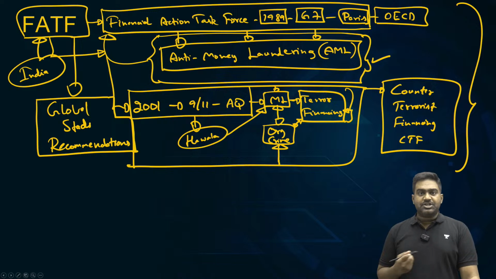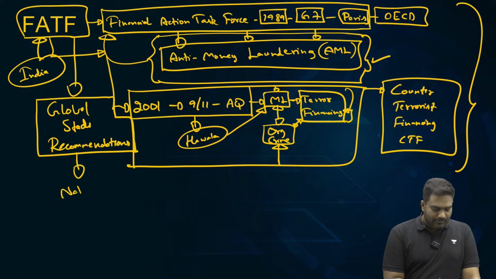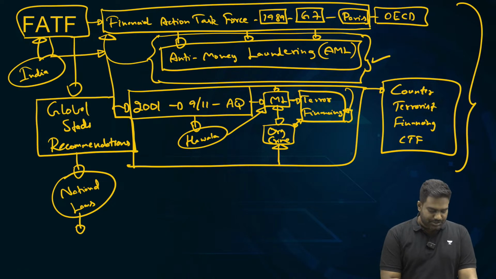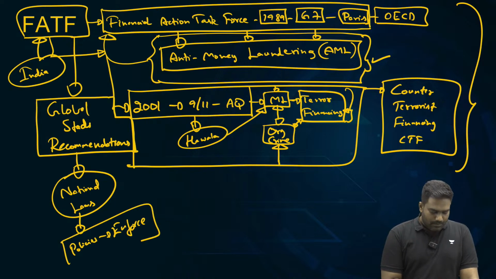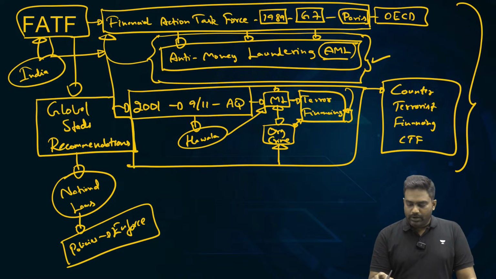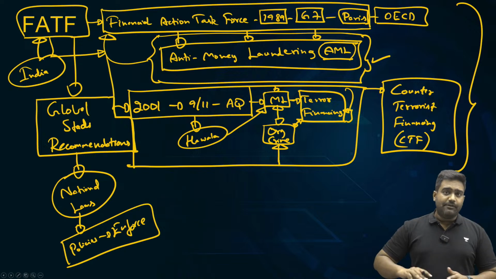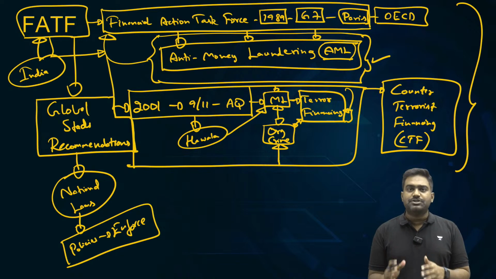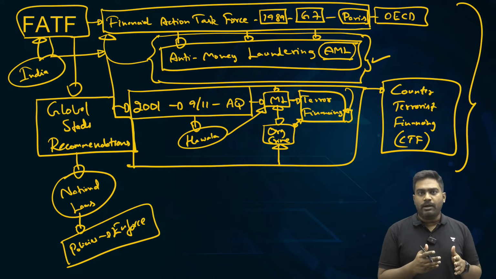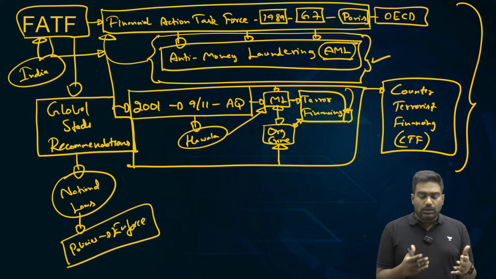They have to bring out national laws, they have to bring out legislations which is in line with FATF standards and recommendations. They have to implement the policies and enforce them. So these anti-money laundering or AML measures and counter-terrorist financing CTF measures, they have to be incorporated by every jurisdiction into their national law and policies. This is what FATF recommends, and it's mandatory.